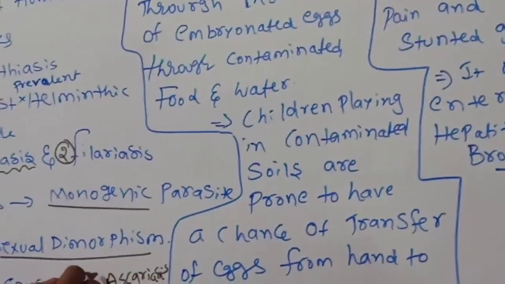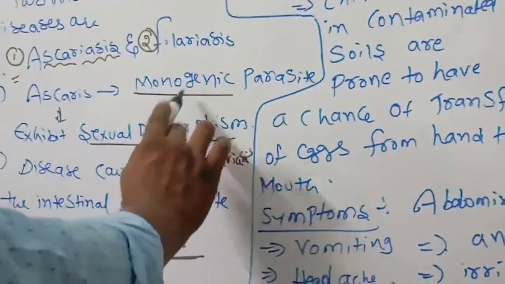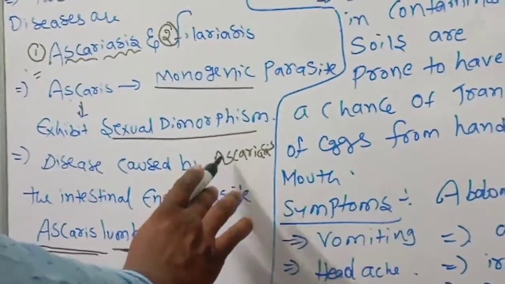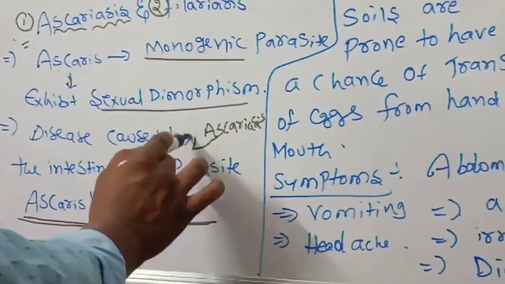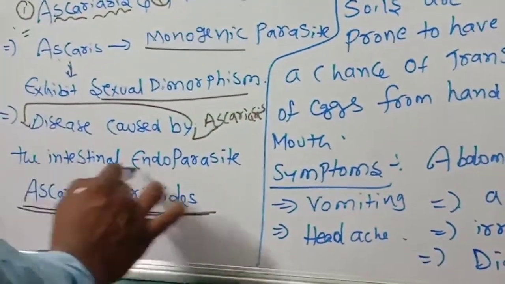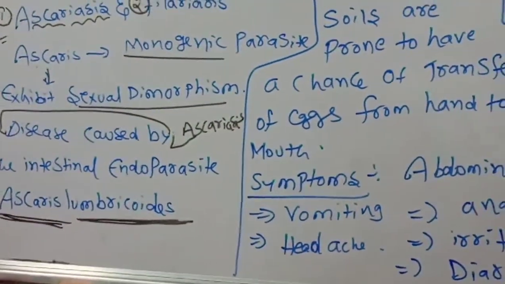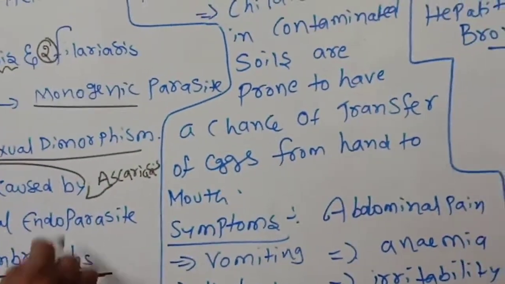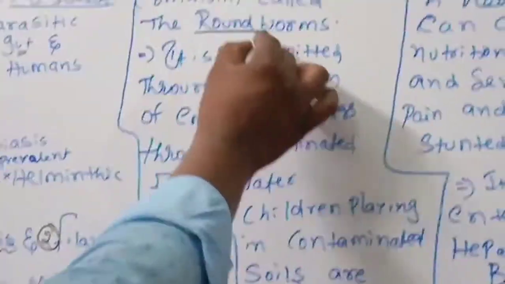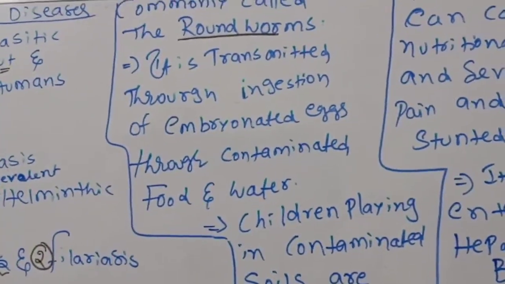So ascariasis. Ascaris is the monogenetic parasite with sexual dimorphism. The ascariasis disease is caused by the intestinal endoparasite Ascaris lumbricoides. Ascaris lumbricoides is commonly called which one? The roundworms. Okay, children, you have to remember this point.